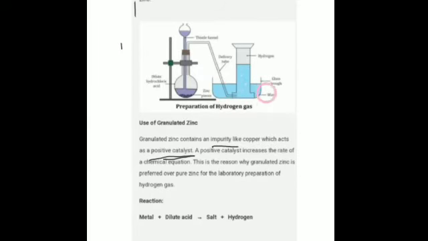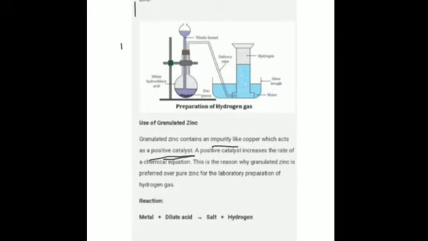This is the trough, and it contains water. We have a gas jar inverted over here. Here we have the beehive shelf. It is a small slab-like structure with a hole, and the small slab is made of silica.